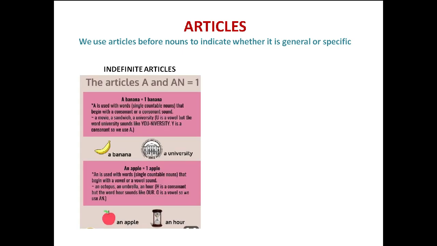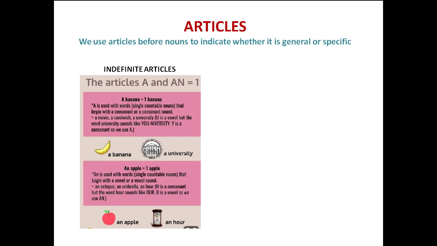First, we will learn about indefinite articles. Under indefinite articles, we use the words a and an. A is used with single countable nouns and with words which begin with a consonant or a consonant sound. You all know, children, that there are two types of sound: vowel sound and consonant sound.